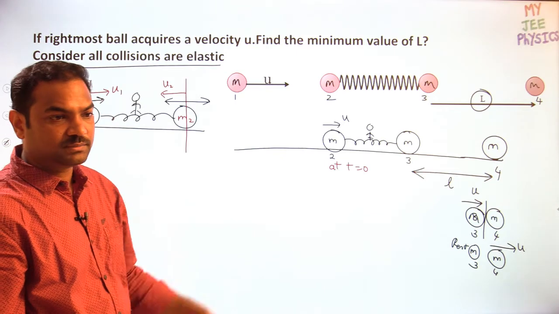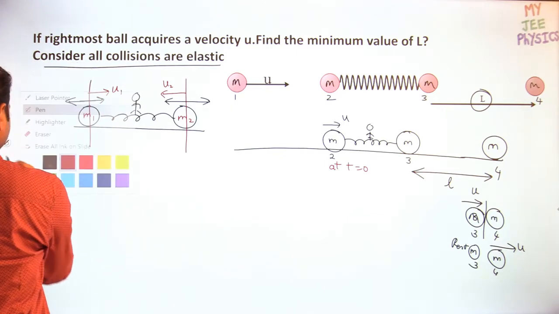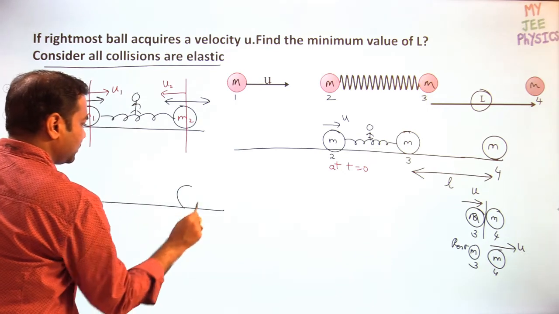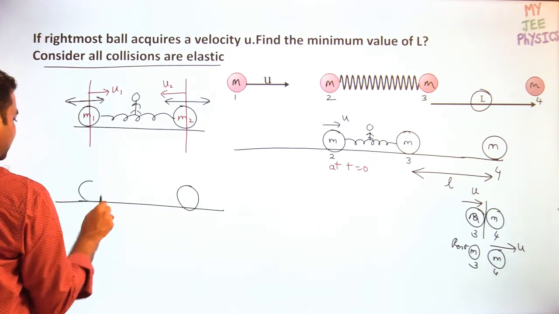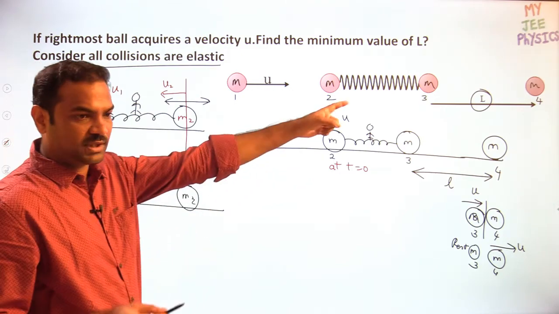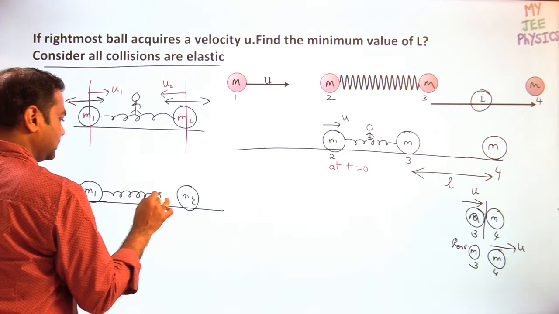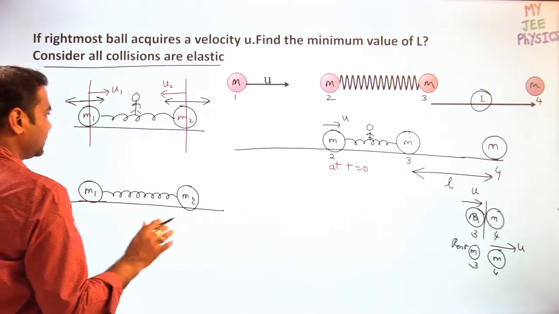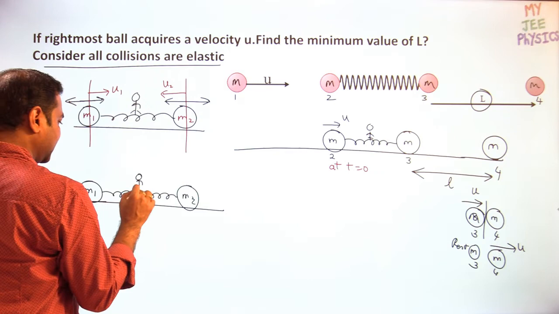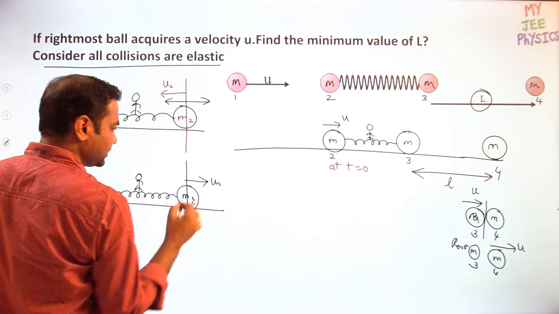u2 in the backward direction. Suppose m2 is getting the velocity like this. This is m1, m2. Actually m1 and m2 are the same in this given question, but I am taking them as different so that we can separate both the objects while I am explaining. This is the person. Suppose that m2 is getting the velocity u2 in this direction.